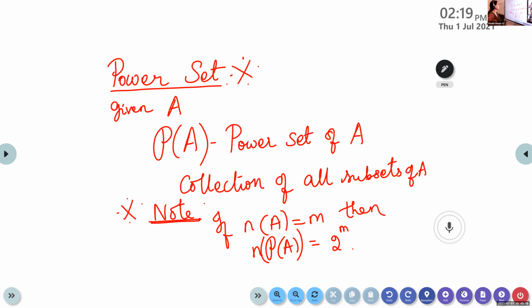So what is the definition of power set? Given the set A, P of A is the power set of A. It is the collection of all subsets of A. Write this within the box. It's a 1 mark question.